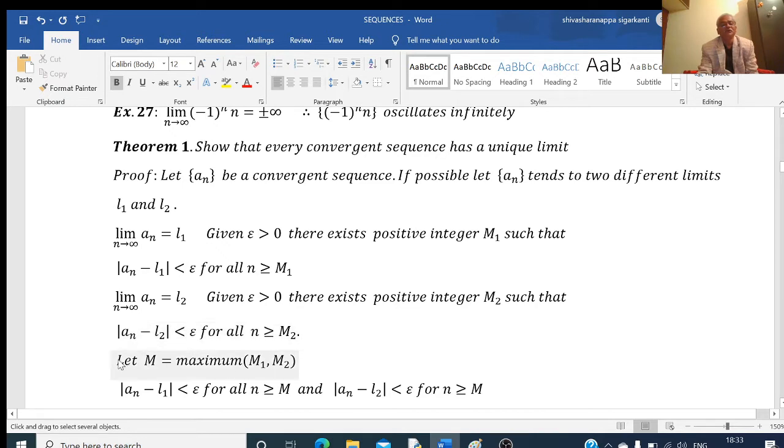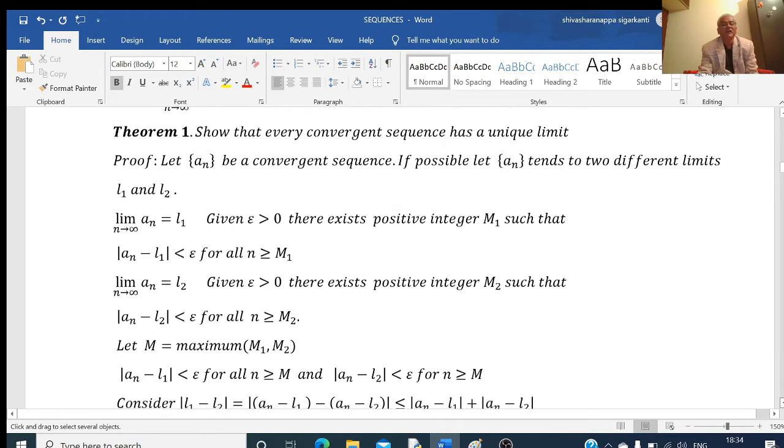Now what I do here is I will choose m to be the maximum of these two, m1 and m2. That is, m is greater than or equal to m1, and m is greater than or equal to m2. Therefore, we can replace m1 and m2 by m, because m is the maximum of these two. As this is true for n greater than or equal to m1 and n greater than or equal to m2, we can take n greater than or equal to m here also. These two are satisfied here. So if I let m be the maximum of m1 and m2, then I can write